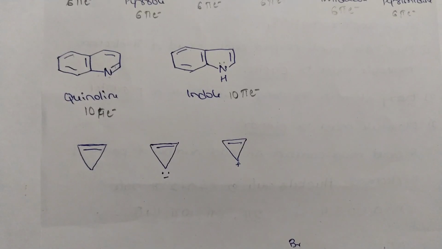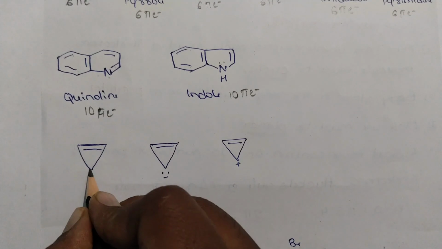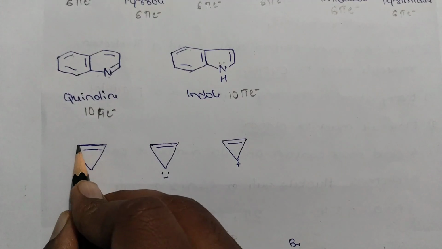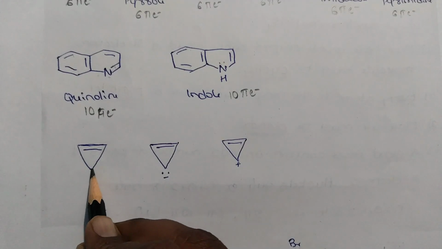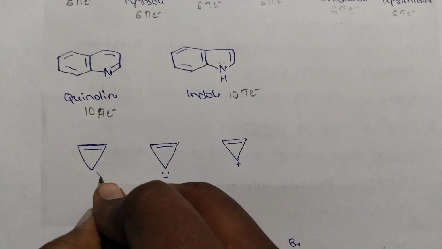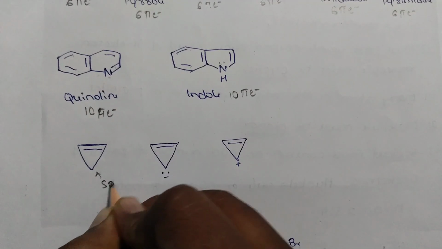Let's understand some more about aromaticity by taking some examples. This is cyclopropene. This carbon has a p orbital, this also has a p orbital, but this carbon is sp3 hybridized.